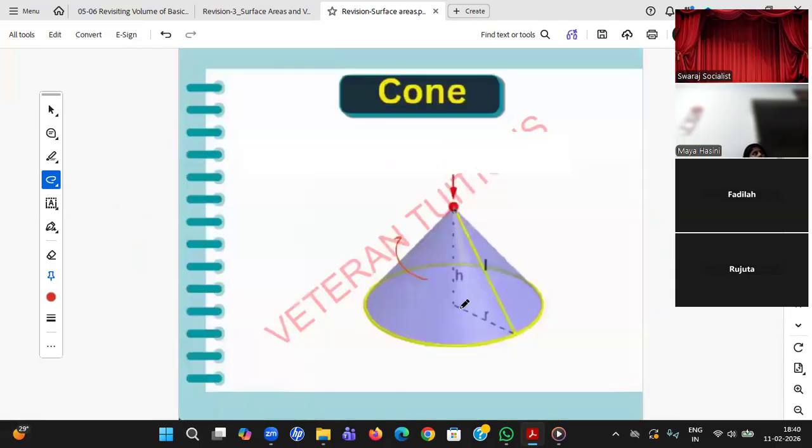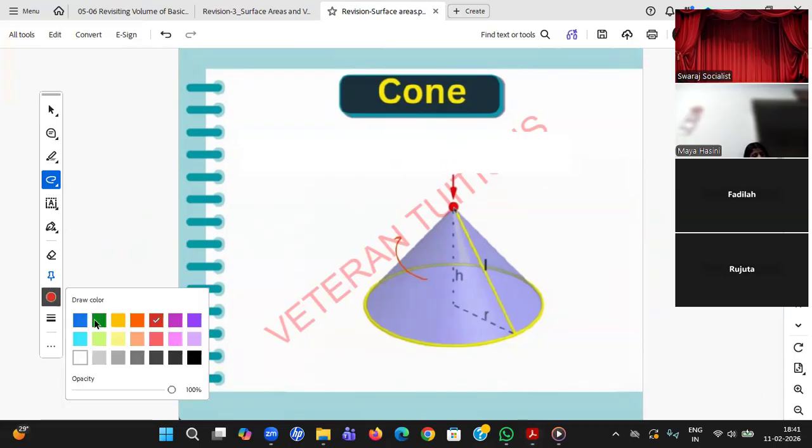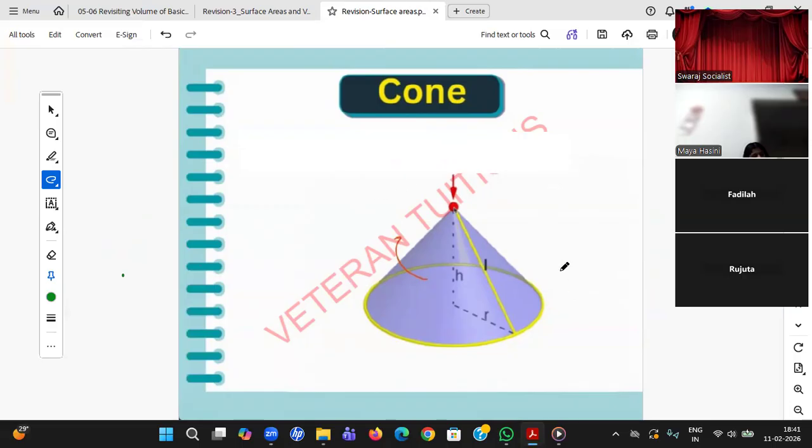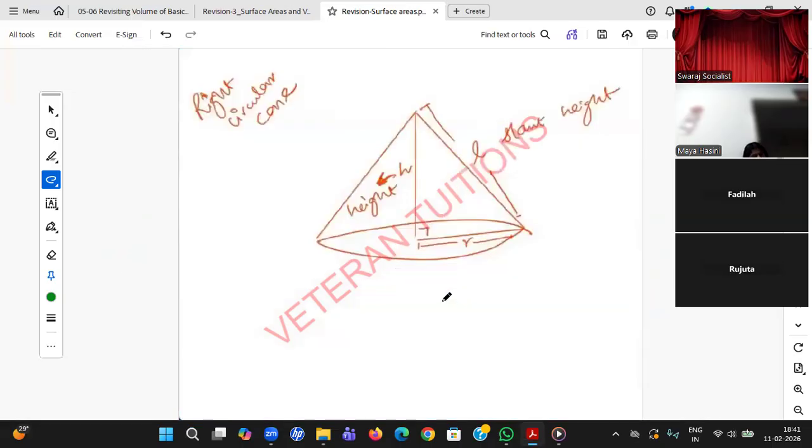Yes, I'm going to the next figure. So 3 figures I have finished. I'm going to the 4th figure, the cone. So now I want to paint the cone. Students, I don't know what the shape is, so I need to convert it into a known shape. I need to break this cone into known figures. So how can I do it, students?